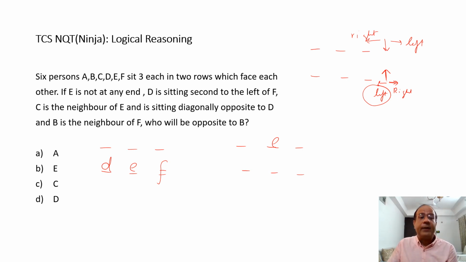But with this kind of a thing, I can also draw this kind of a configuration, as in I could have considered E to be over here and F over here and D over here.